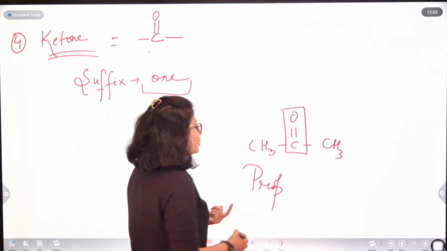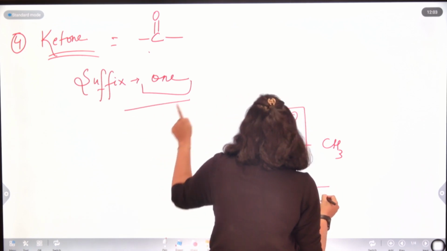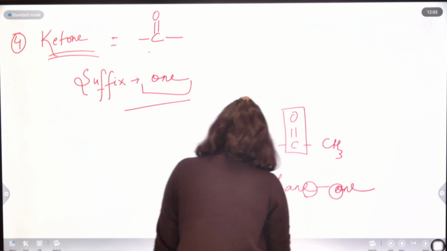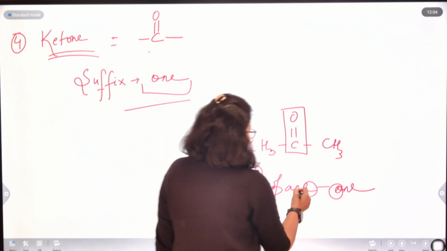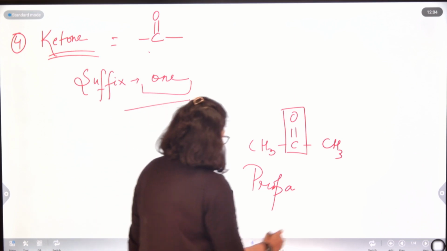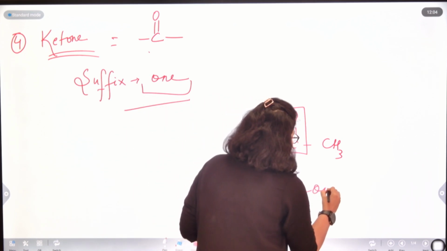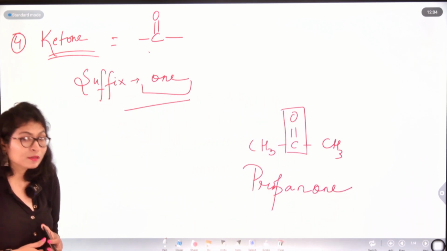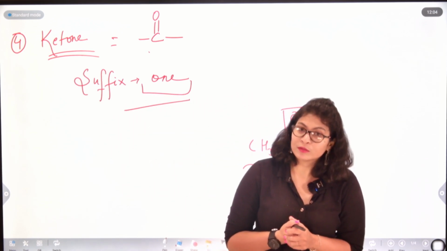So simply the name should be propane and the suffix associated should be ONE. But again, E and O together, so we have to remove the E from it, and we associate the suffix ONE, and the name becomes propanone. The name of this particular organic compound is propanone.